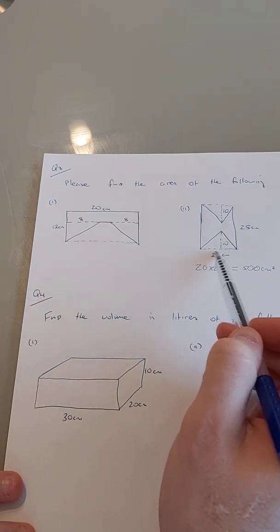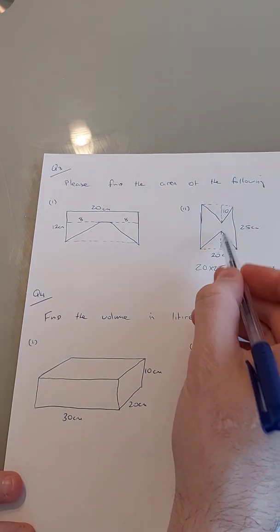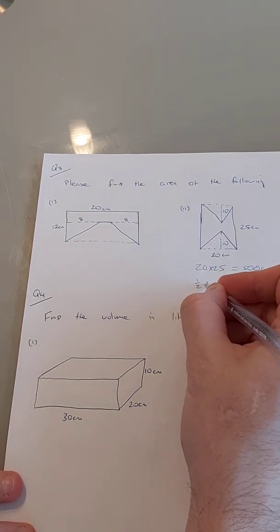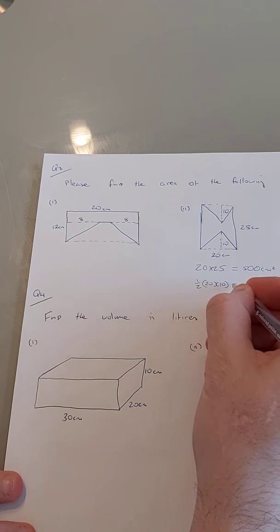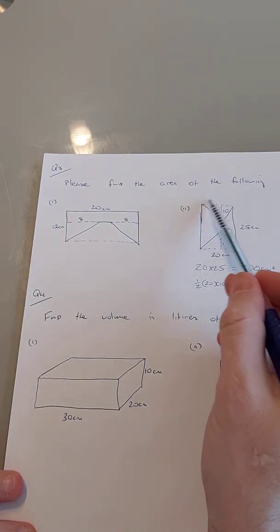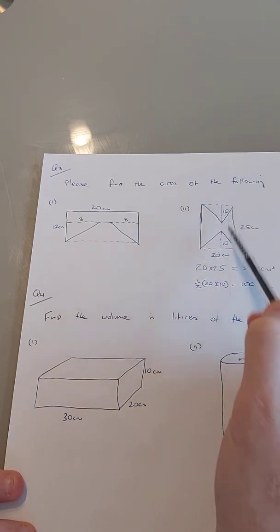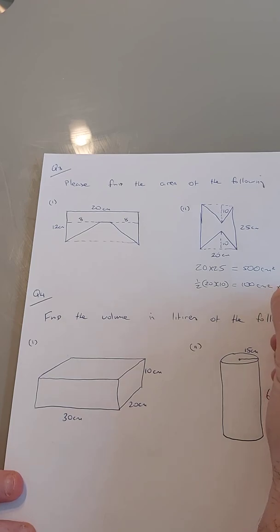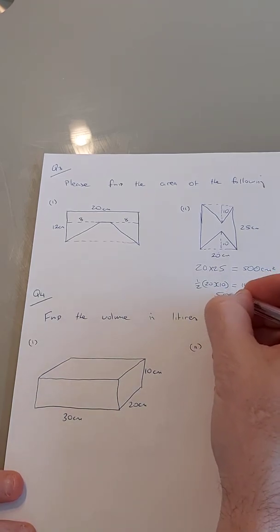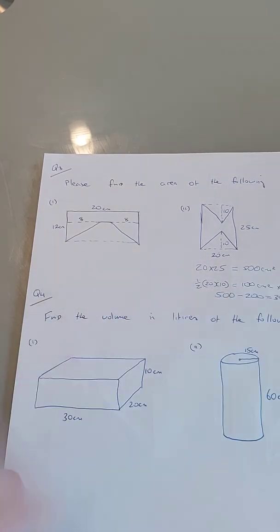What are the triangles? Half the base by the perpendicular height. They're both identical. Perpendicular height is 10. So a half of 20 times 10, which is 100 centimeters squared. And notice it's a rectangle minus the two triangles, so I'm going to multiply that by 2. And that gives me 200 centimeters squared. So it's 500 minus 200 gives me 300 centimeters squared.